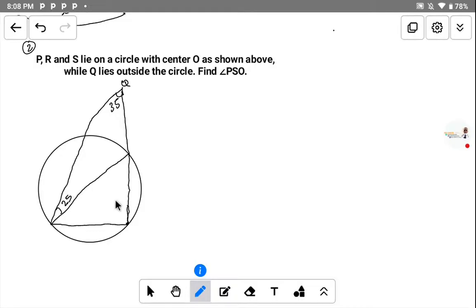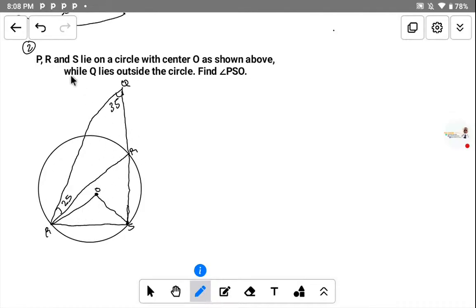We still have another angle. So this is the center. Taking note of this very well, we have a point here at the center of the circle. This one also makes an angle. It touches this particular chord here, and this one also touches this chord here. So O is the center, and this one is angle S, and this one is P, and this one gives us angle R. Now this is the diagram.